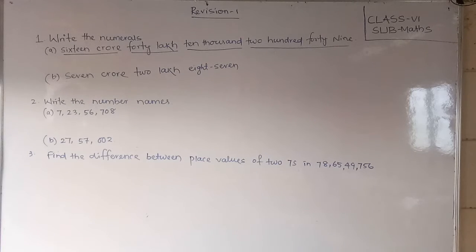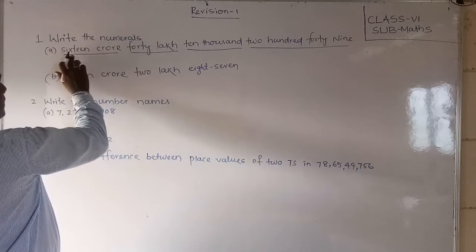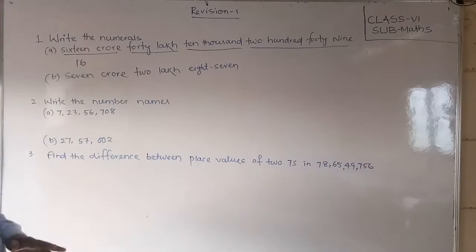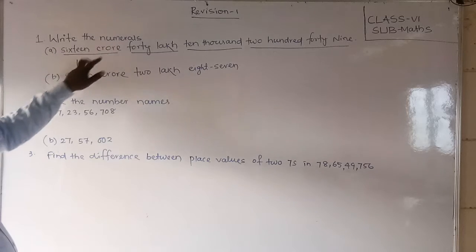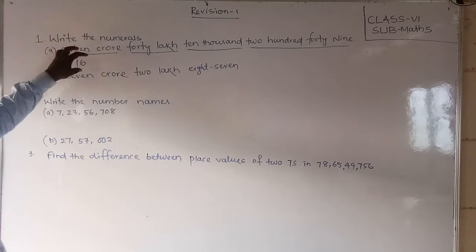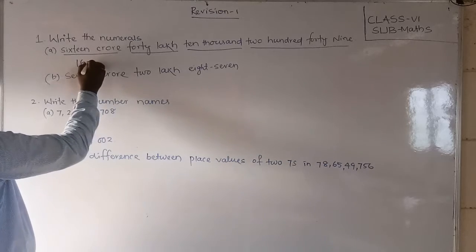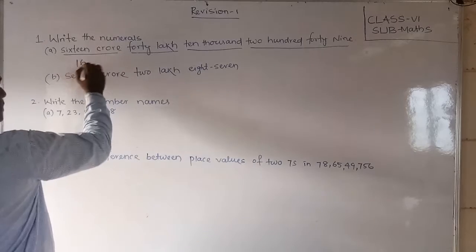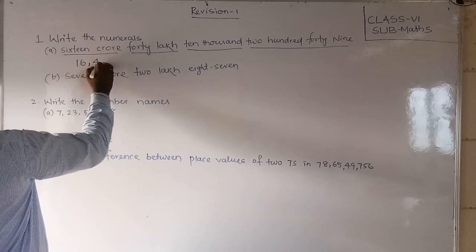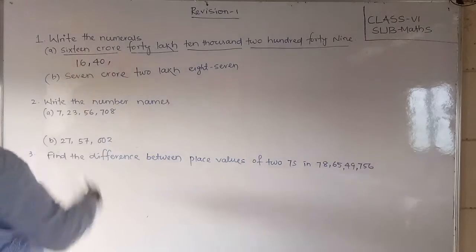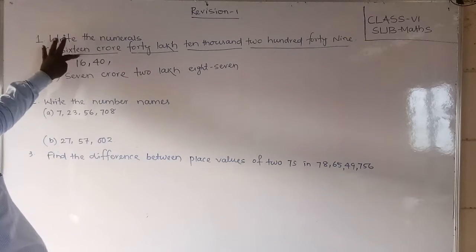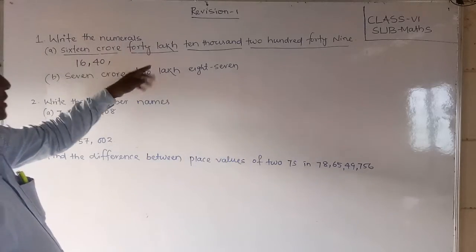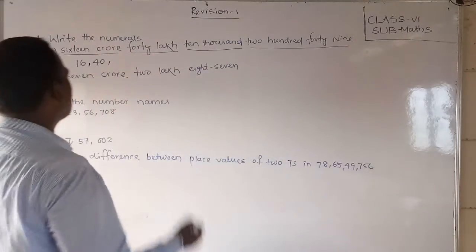Okay. So first of all we have to write this number. How much is given? 16 crore. So first write down the 16. Why should I write the 16? Because 16 crore is given. So 16 we should write. It is the crore place, so after crore we have to give the comma. Okay students. Next 40 lakhs. So this is the lakh period, and we can write it like this, 40. From the left we are going crore. So 16 crore. Next lakh period. So 40 lakh is there. Next thousand period. So 10,000 is there.